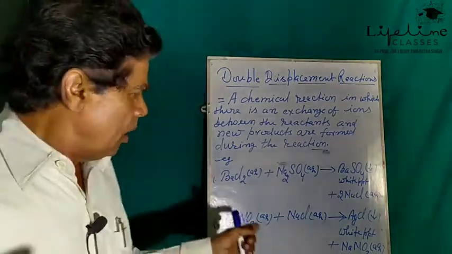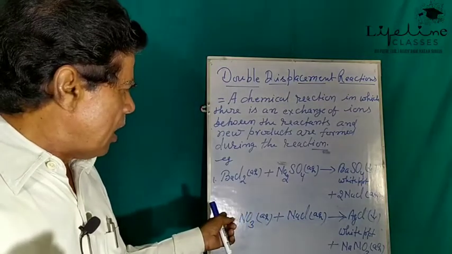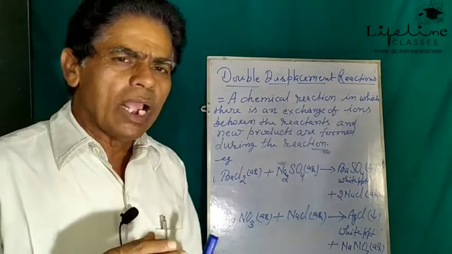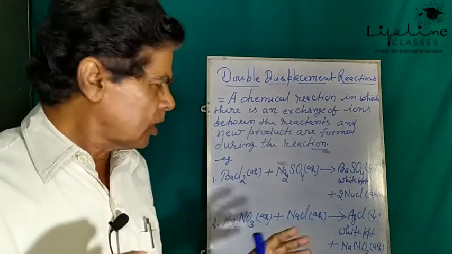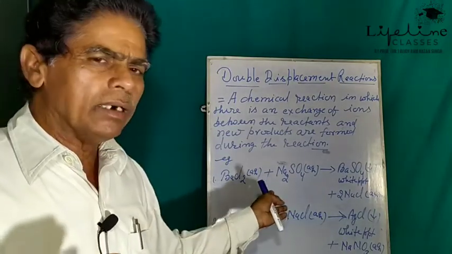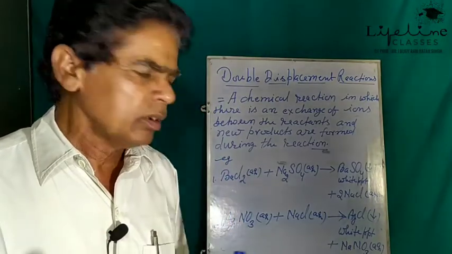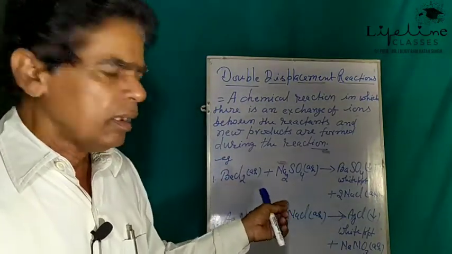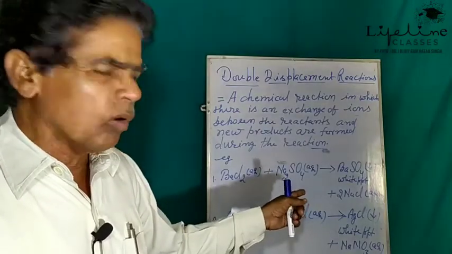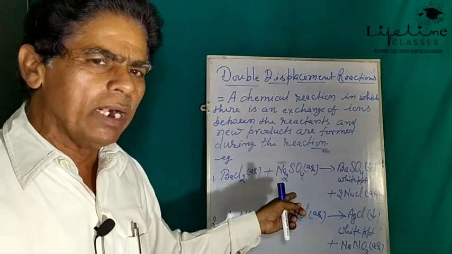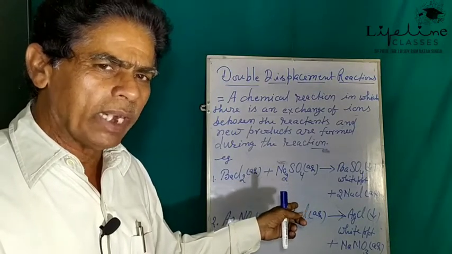Here, sodium and silver ions are exchanged. In the same way, nitrate and chloride ions are also exchanged between the two reactants. That is why a water insoluble white precipitate of silver chloride is obtained.